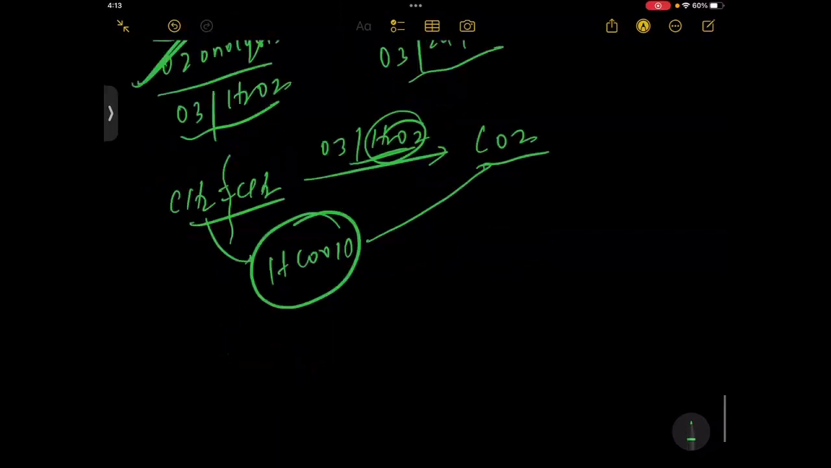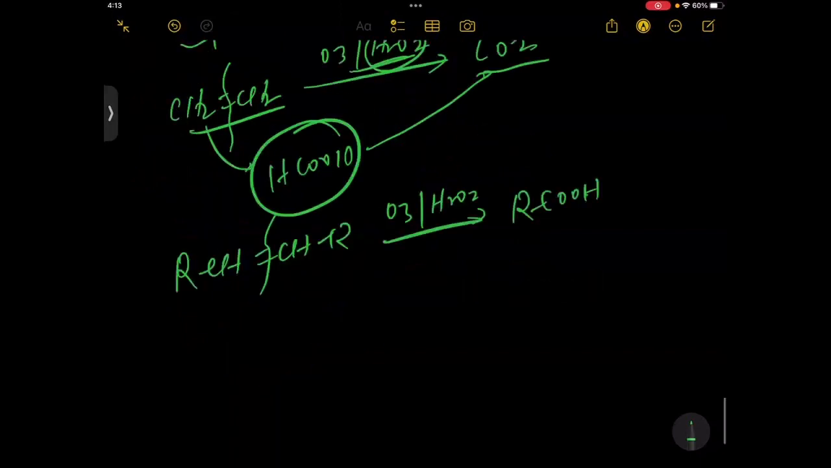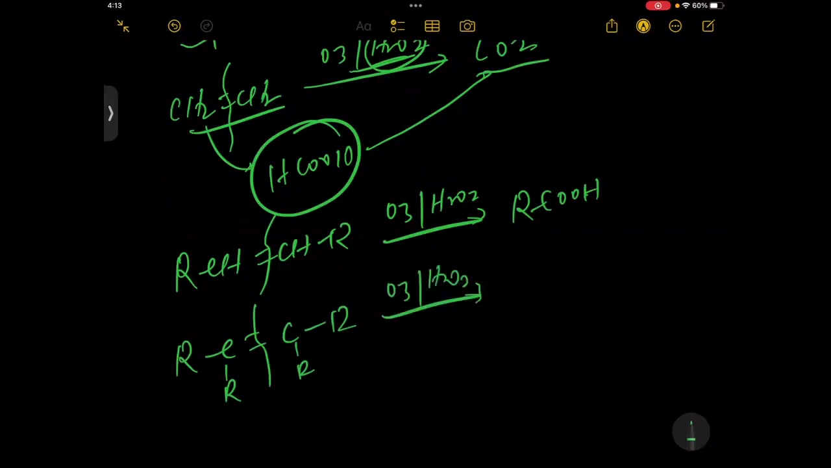Now suppose you have RCH double bond CHR. When we take O3 and H2O2, the bond will be cleaved here and that will form the acid, right? But students, if we have R2C double bond CR2, what will happen? Just guess: the ketone will form. With H2O2 we get R2C double bond O, a ketone.